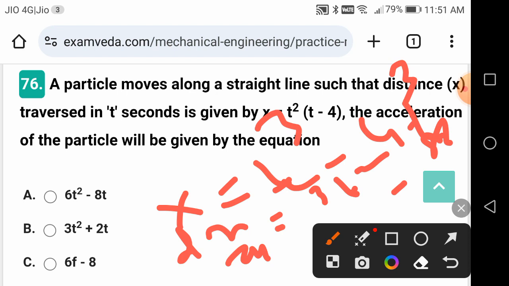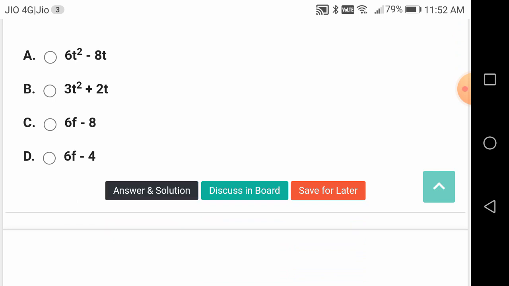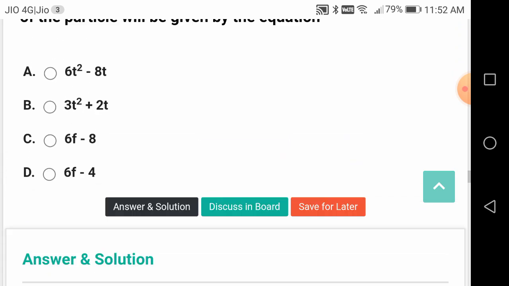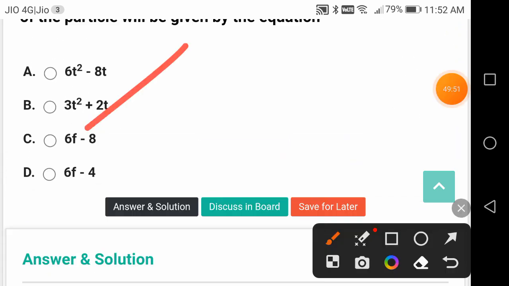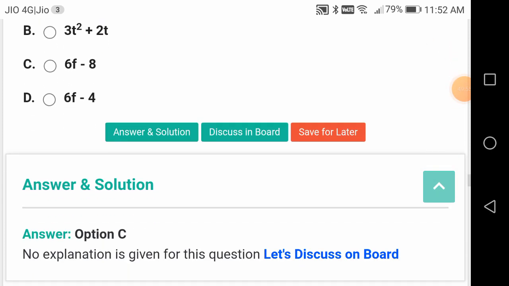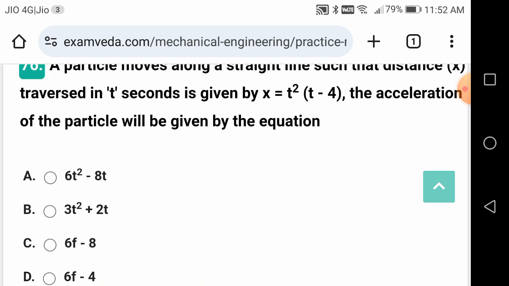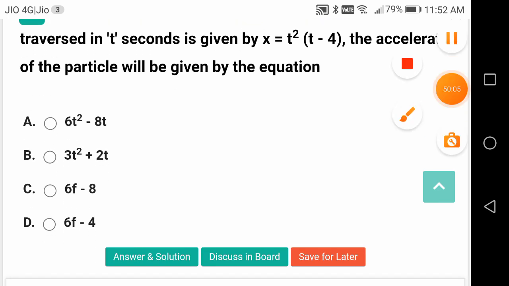Once again, if you differentiate, it is going to be 6t minus 8, d square x by dt square. So twice differentiation of the displacement is going to give 6t, friends. It is wrongly printed as f. No, it is not f. It is T. 6T minus 8.